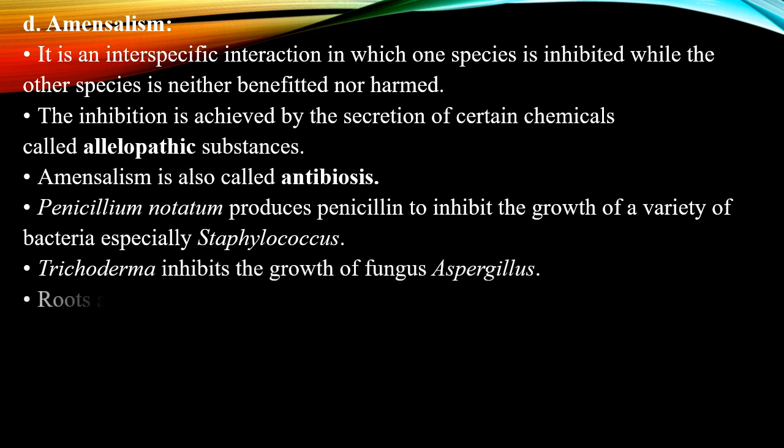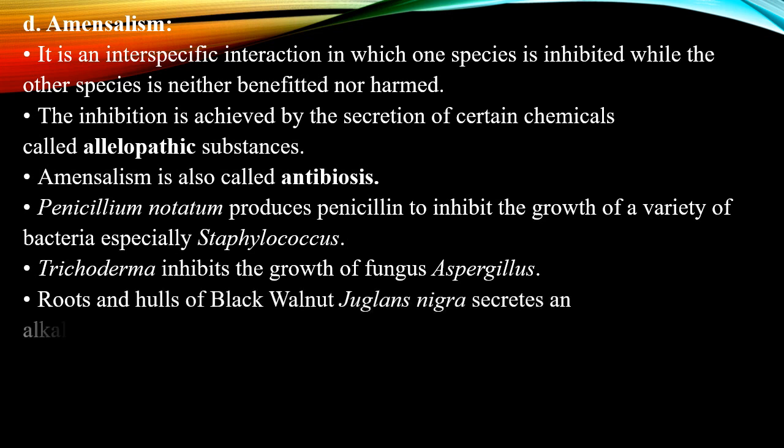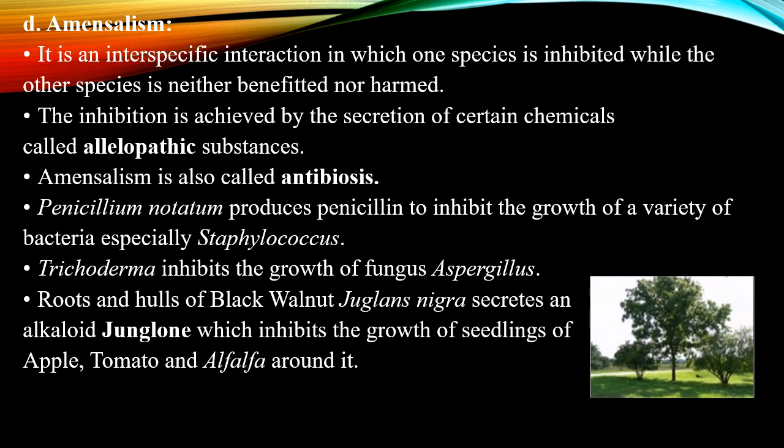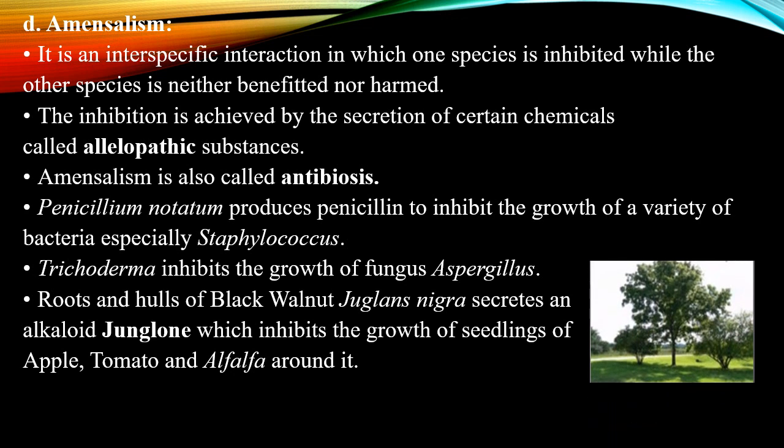The roots and hulls of black walnut, Juglans nigra, secrete an alkaloid, juglone, which inhibits the growth of seedlings of apple, tomato and alfalfa around it. In this picture you can see that the black walnut neglects the growth of the plants near it. So this also leads to the destruction of the species.